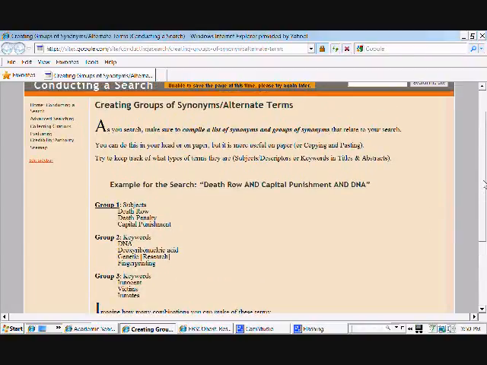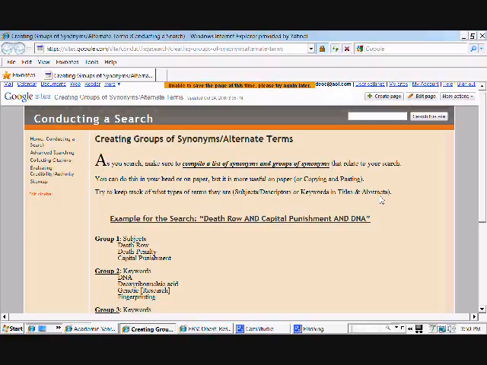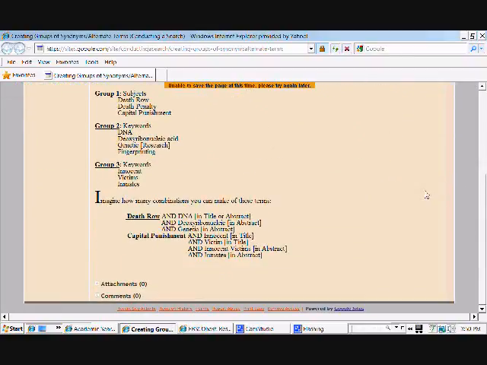So those are some ways to compile a list of synonyms. Try to group them together so you see similar groups all meaning one thing. Then you can just alternate between them. If you see the bottom of the page, I did this. Death row and DNA. Death row and deoxyribonucleic acid. Death row and genetic, all meaning the same thing.